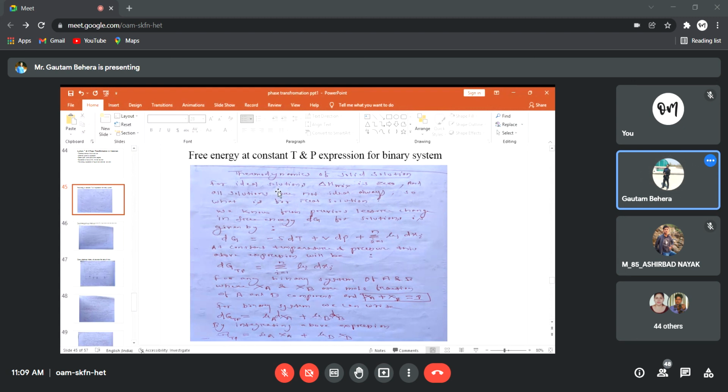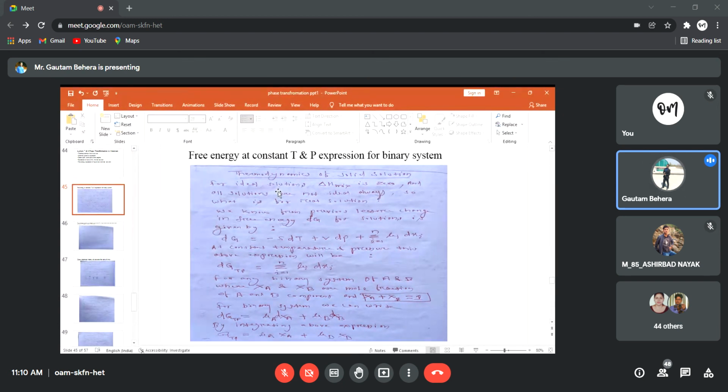So I can say now for an ideal solution, delta H mix is equal to 0. We know that, right? From thermodynamics, you know why delta H mix for an ideal solution is 0. Anybody remember that? Nobody remembers about bond strength, bond energy? When you mix two different components and make a solution, what happens to bond strength, bond energy? Okay, anyways, we'll see that.